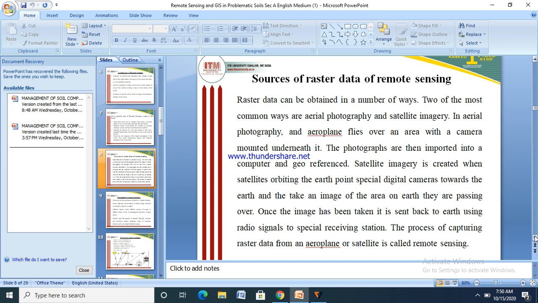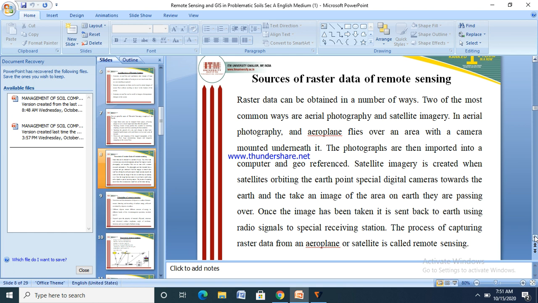Sources of raster data of remote sensing: raster data can be obtained in a number of ways. Two of the most common ways are aerial photography and satellite imagery. In aerial photography, an aeroplane flies over an area with a camera mounted underneath. The photographs are then imported onto a computer and geo-referenced.